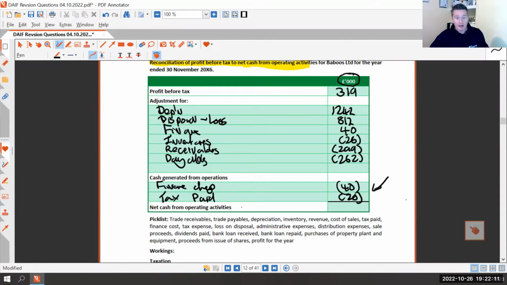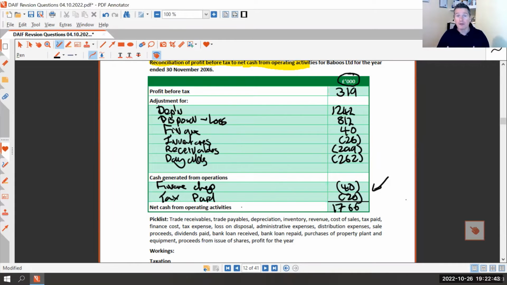Brings us 20. So we can work through these. We've got 319 plus the 1242 plus 812 plus 40 plus, no, minus 26 minus 299 minus 262 minus 40 minus 20 is a figure of 1766. So that is the cash we've generated from our day-to-day transactions, our operating activities.